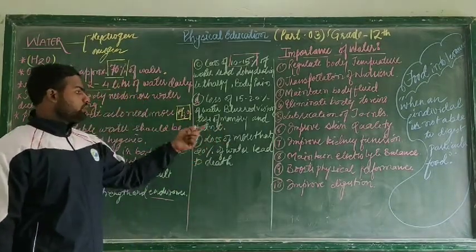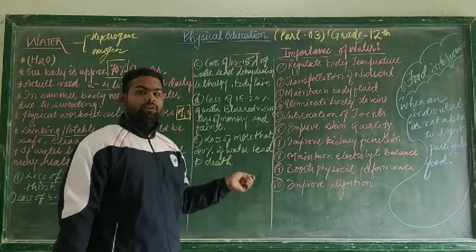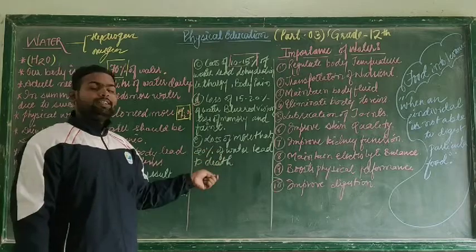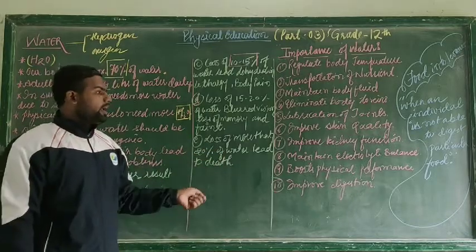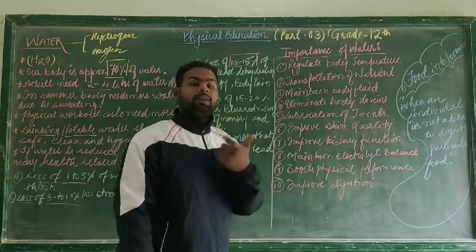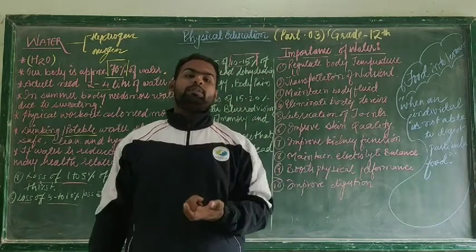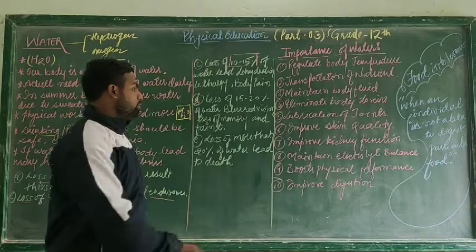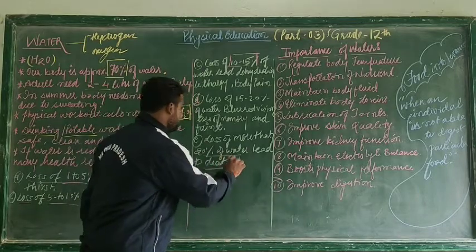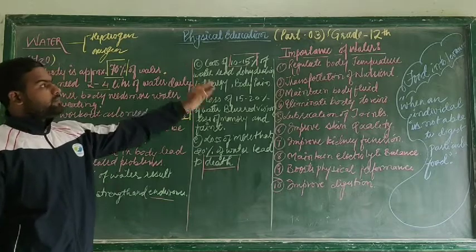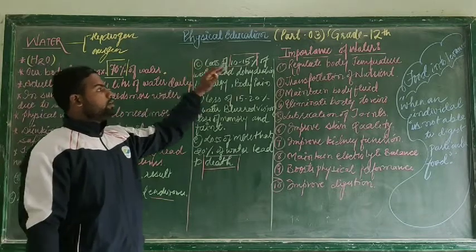Then, that is loss of more than 20% of water. Whenever there is a loss of 20% of water, it leads to death. So that's why I was telling you that water plays a crucial role in our life. If there is more than 20% of water loss from the body, it may lead to serious health related issues like death also. Now let us come, we are going to study about the importance of water.